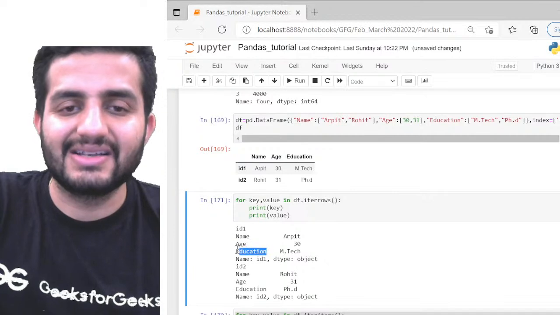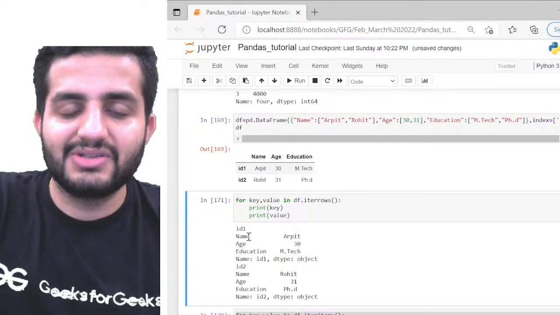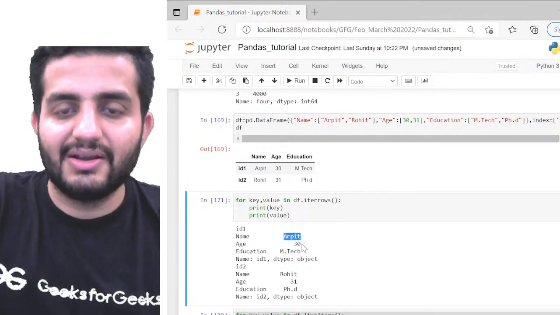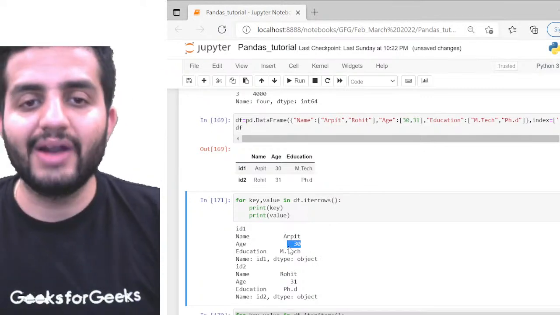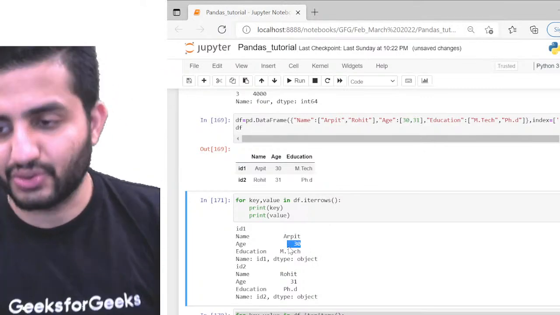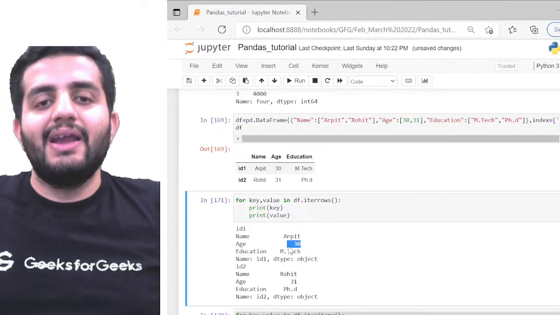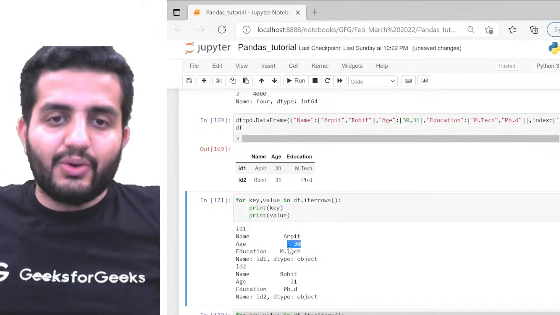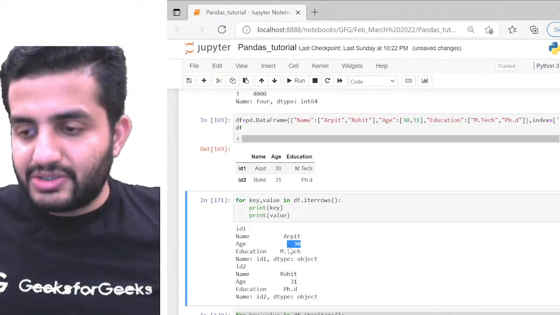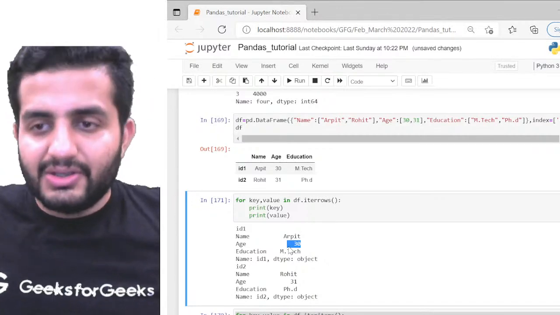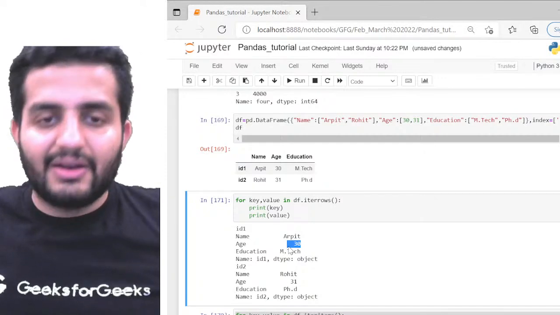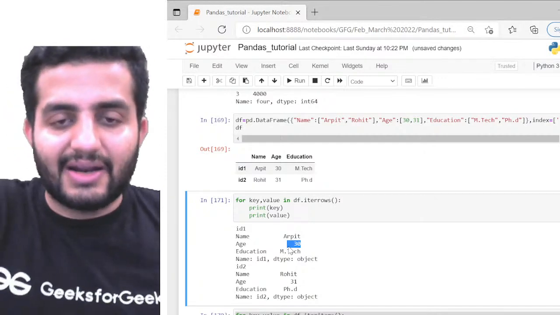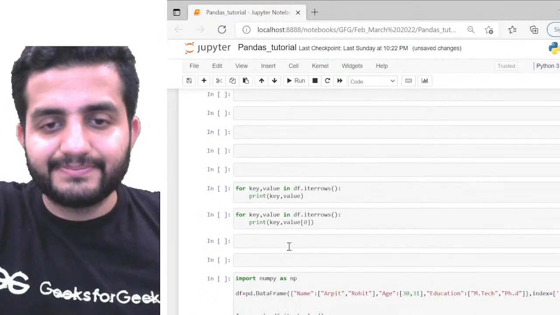The name for id1, which is your key, is Arpit. So it's student data. It's one row which you are getting from iter rows. All the elements of the row are getting printed here, right? So I'm accessing individual row elements by doing iter rows. That's the difference between iter rows and iter items. Clear?